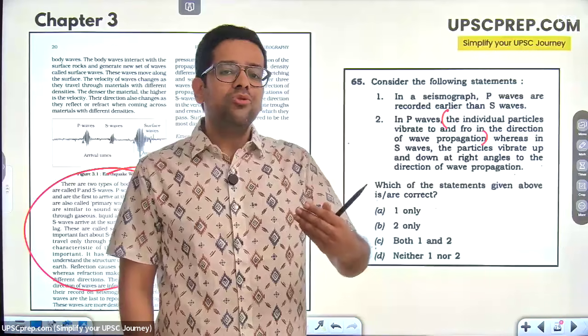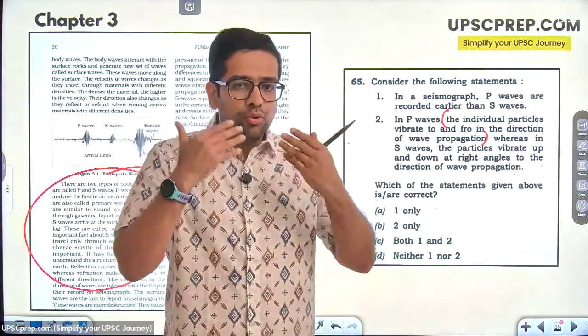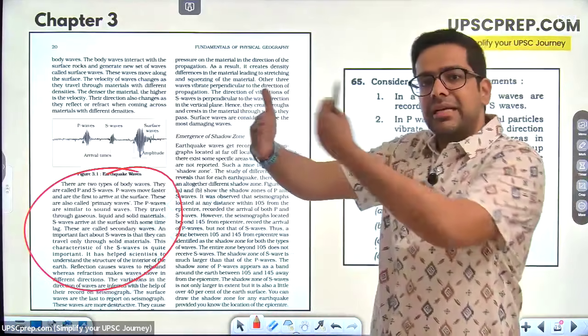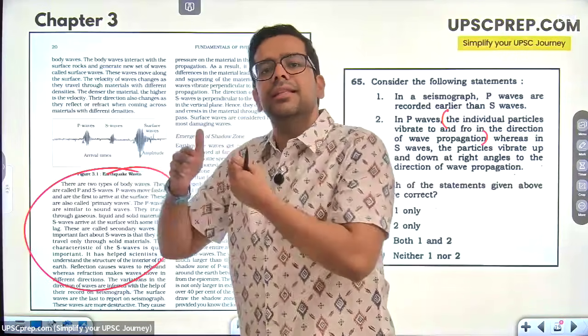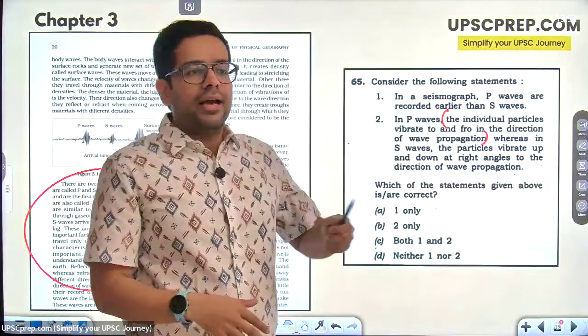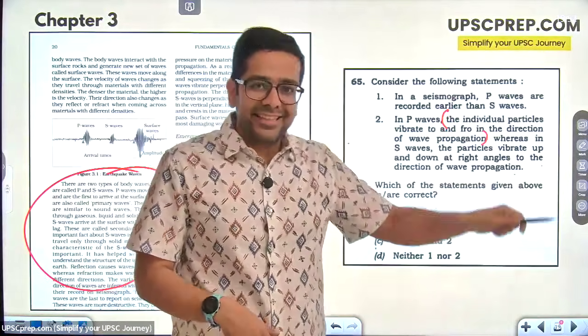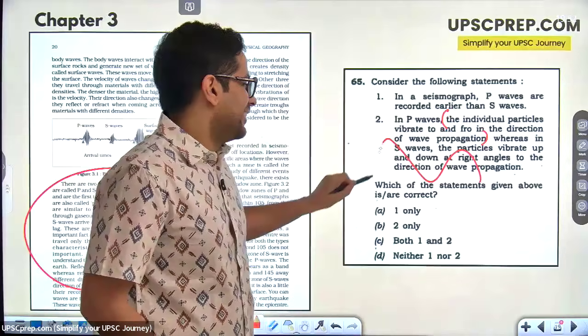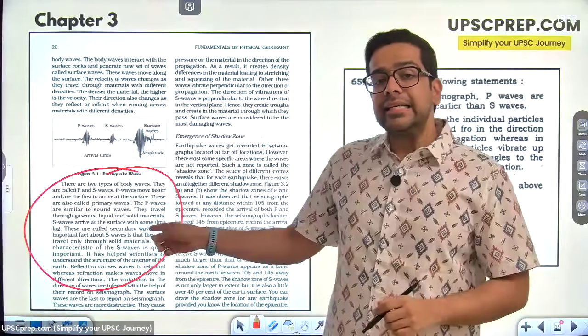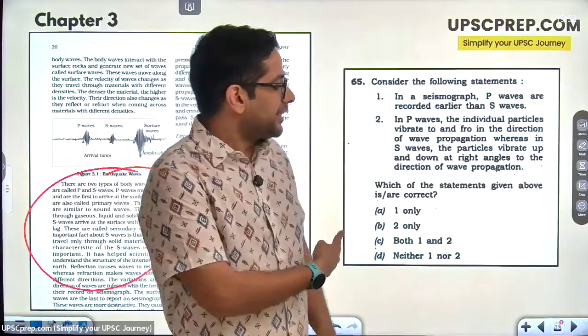Sound. How does sound travel? Through the pressure on the air in our mouths. We are compressing air. Compressed air is moving forward that way, and then that's how it's transferring. P waves, similar. There is another wave that moves like this, right? So that is the transverse wave. Basics directly given in the NCERT, 2023 prelims.